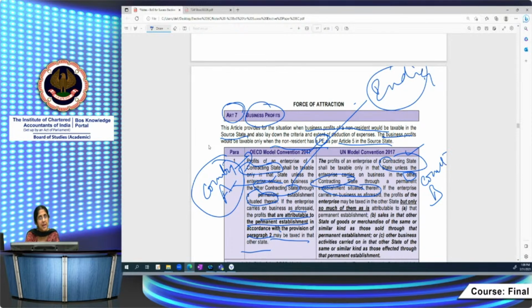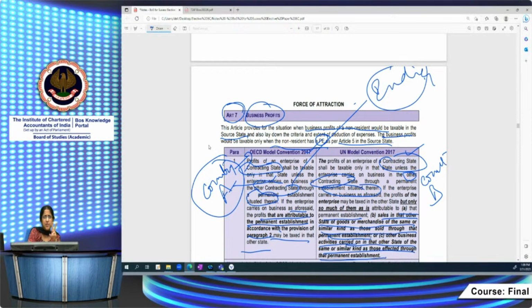Then, how much will be taxable for that purpose? If the enterprise carries on business as aforesaid, the profits of the enterprise may be taxed in the other state, India, but only so much of them as is attributable to that PE. To that extent, OECD and UN are on the same lines. But thereafter, under the UN model, sales in the other state of goods and merchandise of the same or similar kind as sold through the permanent establishment, and business activities carried on in the other state of the same or similar kind as those effected through the permanent establishment, are also covered. Now, you can see that it's not restricted only to the PE.